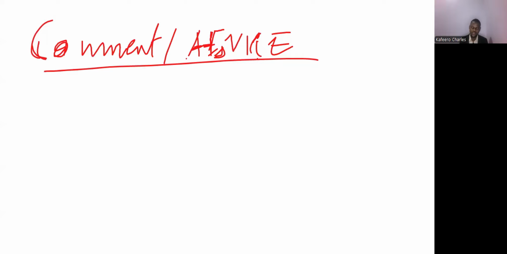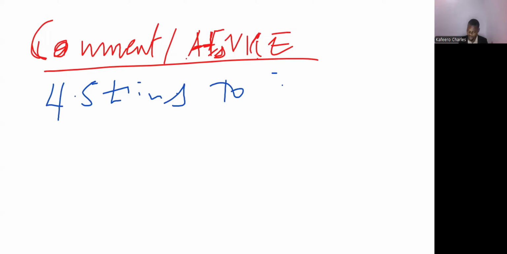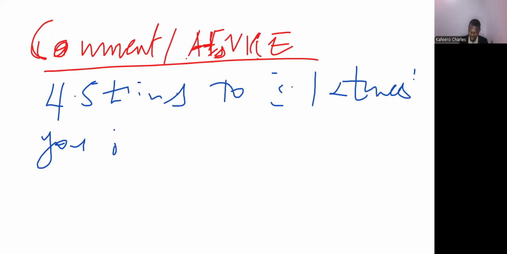So based on the reduction in the interest cover from 4.5 times to 3.12 times, you won't recommend. You should not recommend